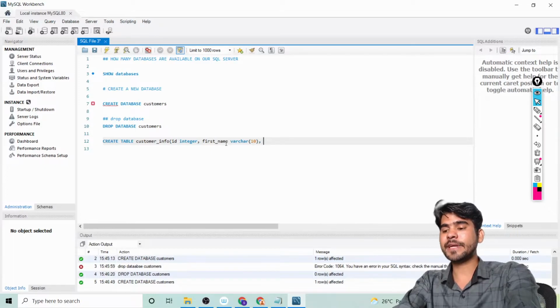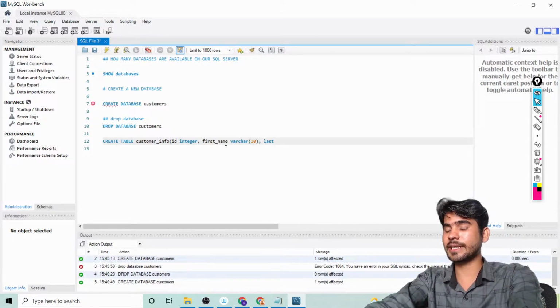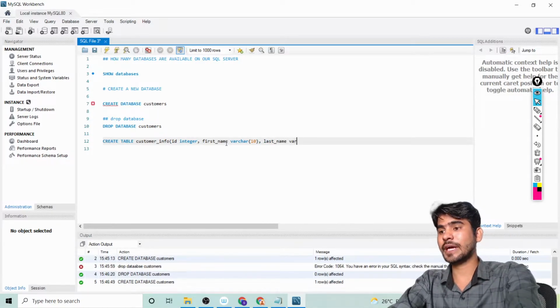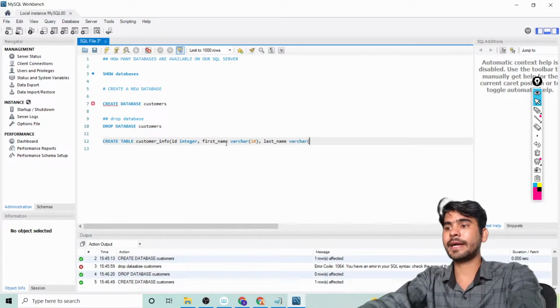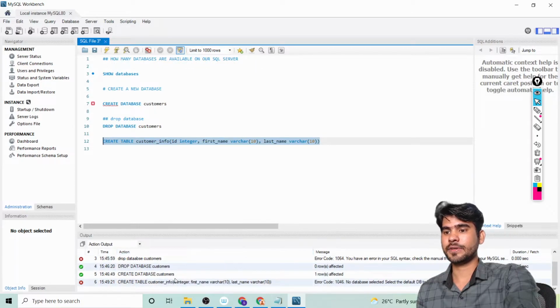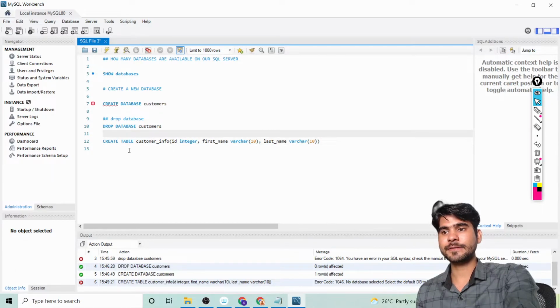Okay, after that I want last name, so you can write last name, and then you can define which types of data you want. Varchar, we want string data. Okay, and under varchar again I'm writing 10. Okay, and after that you can run this cell, select and run. Okay, create table customer info, id integer I am taking.